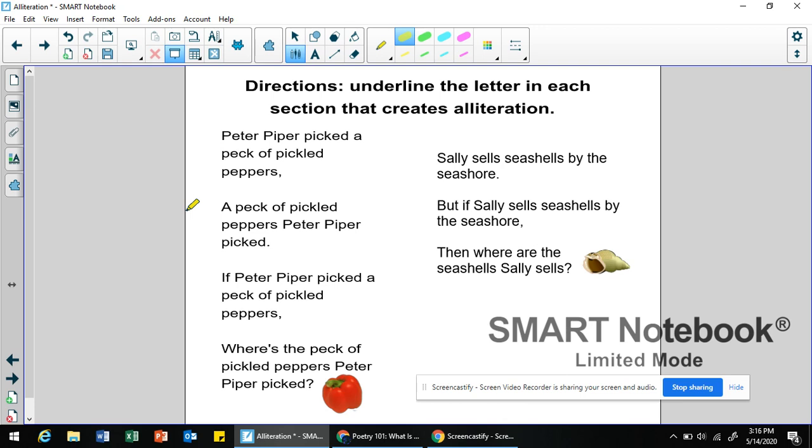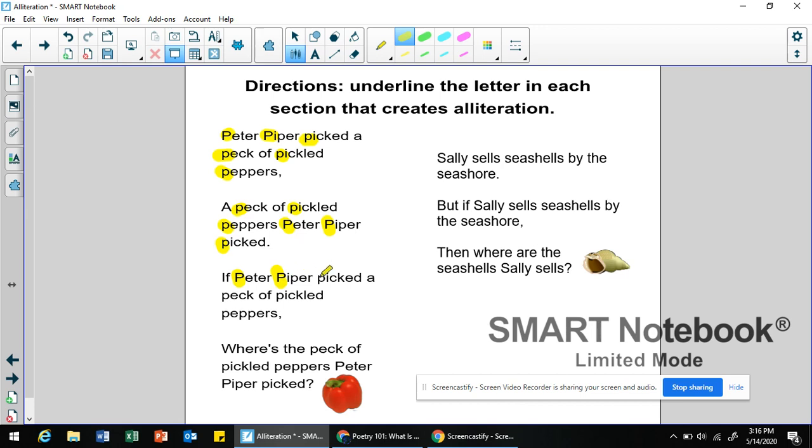So what's making this alliteration, boys and girls? If you look at stanza 1, you can see a word that starts with P here, and another word here, and another word here, and another word here. Look at all these words that start with the letter P. And if you look at each stanza, the author is using the same beginning sound for most of the words. What makes this poem alliteration is the repetition of words that begin with the letter P.